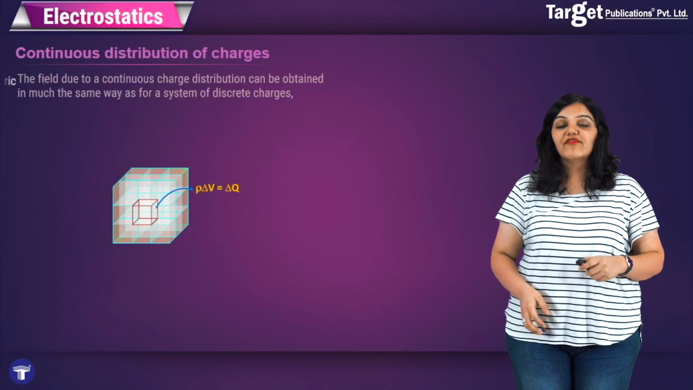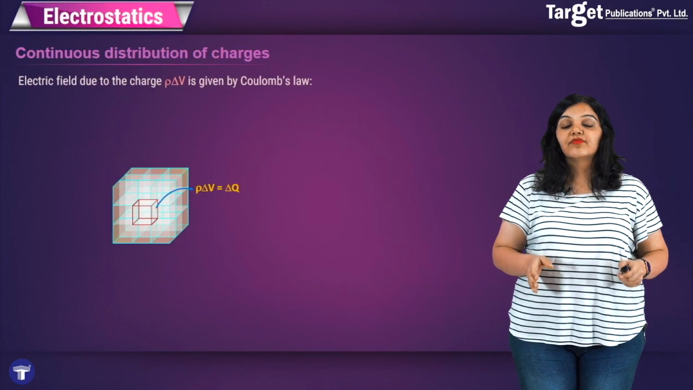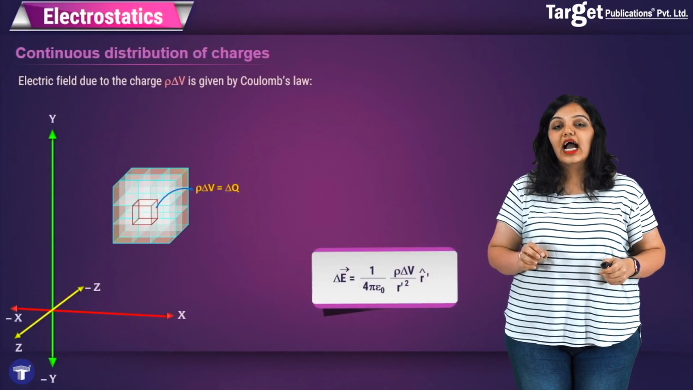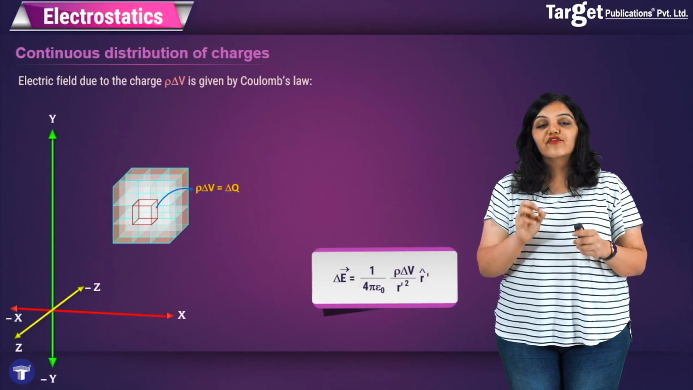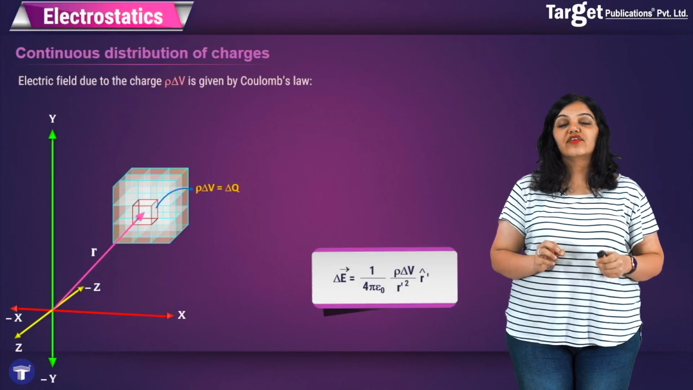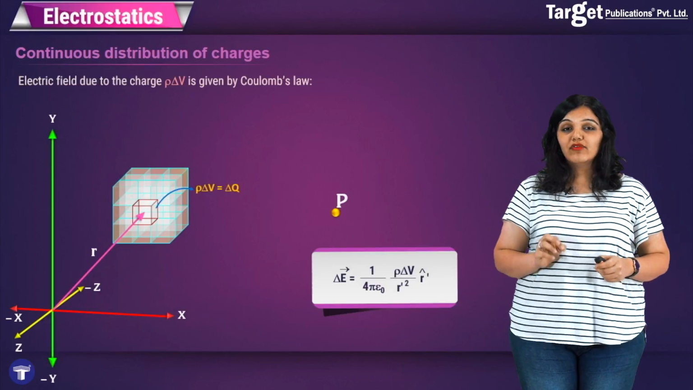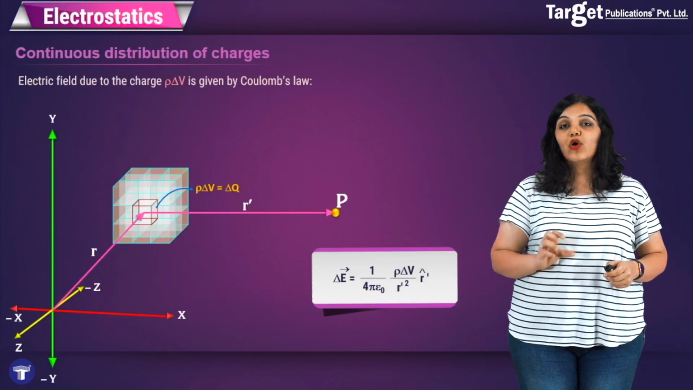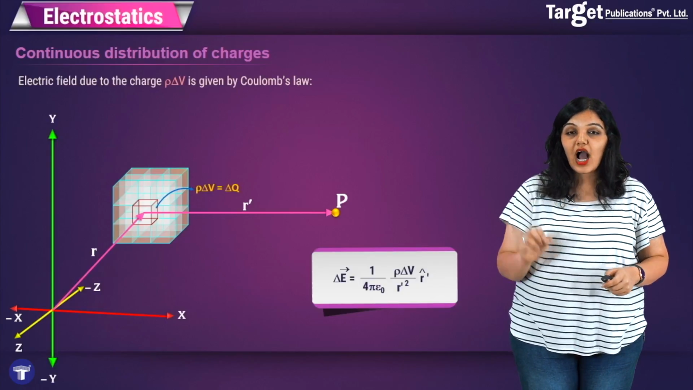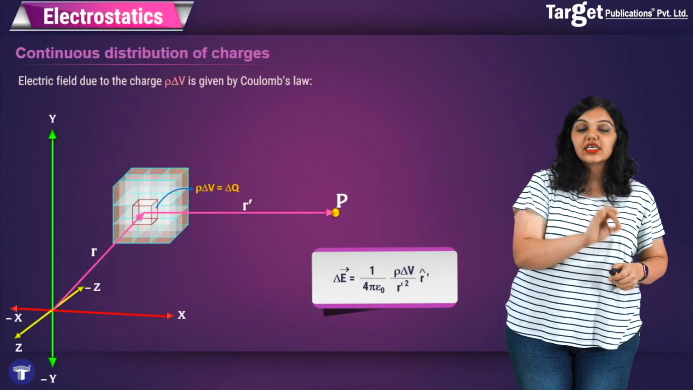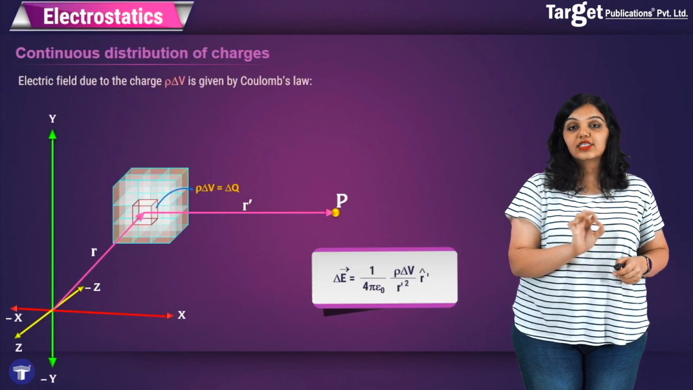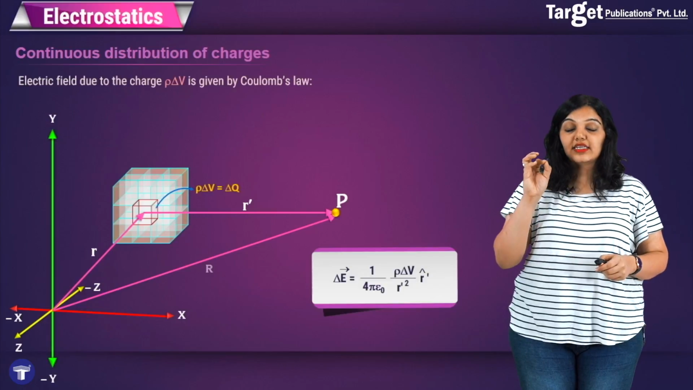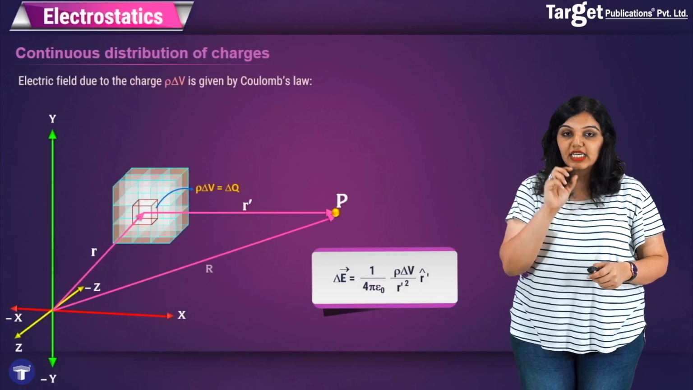So here, let me first draw an origin system, that is, I draw a coordinate system, and I say that at point P I want to find the electric field. First I try to find the electric field at point P due to this small volume element, and I say that the position vector of the small volume element with respect to the origin is r', and the distance between this volume element, which contains the charge, and point P is r dash, and the position vector of the point P is r.